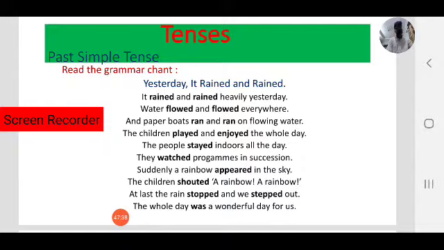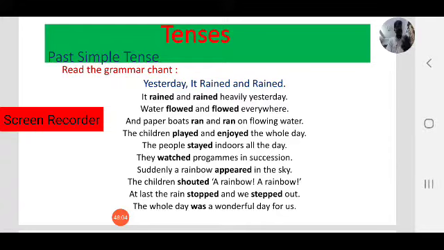Flowed. That is the action of the water. Paper boats ran on flowing water. That is the action of the paper boats. They ran and ran. Children played and enjoyed the whole day. What is the action of the children? They played and enjoyed. Those are the actions of the children yesterday.